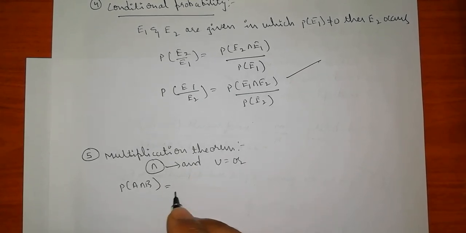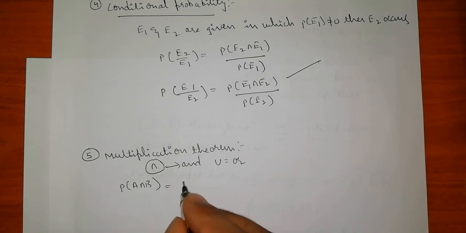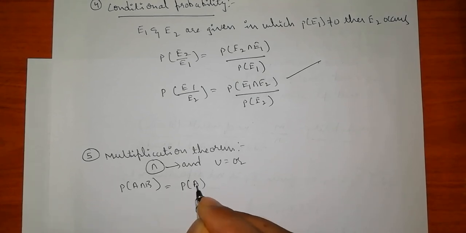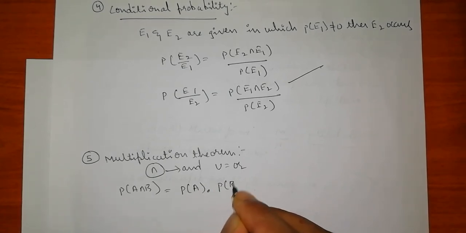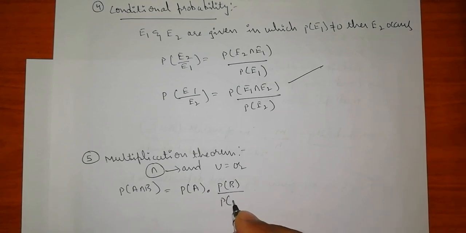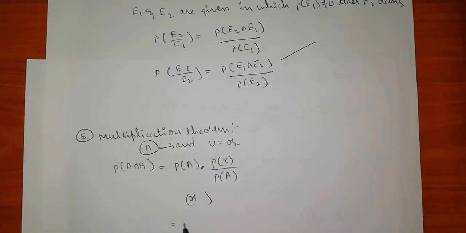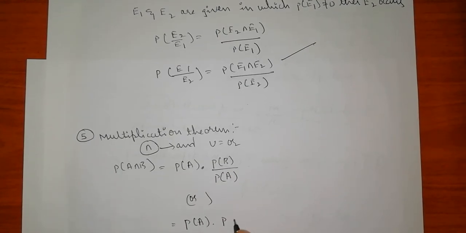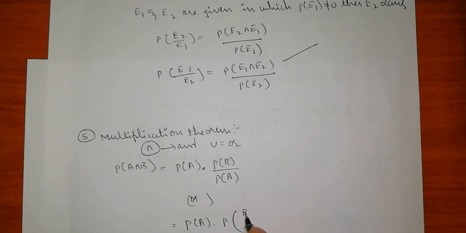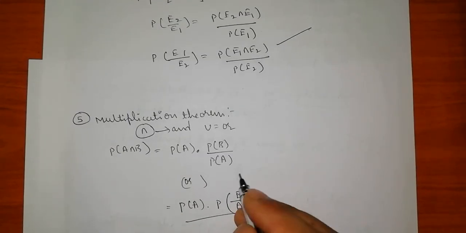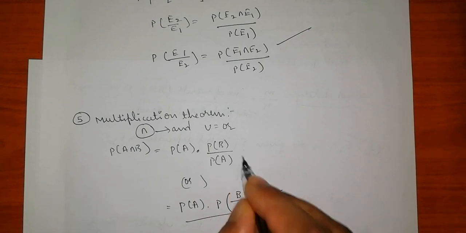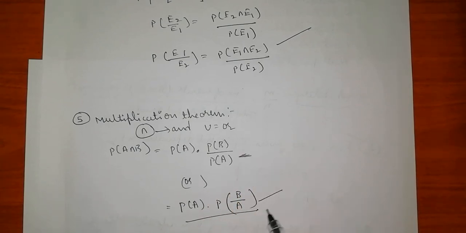So P of A intersection B can be written as P of A into P of B by A. Or, if you are getting confused, you can write P of B into P of A by B. This is the multiplication theorem. Most suitably you have to use only this part, not actually this part. This part you can use.